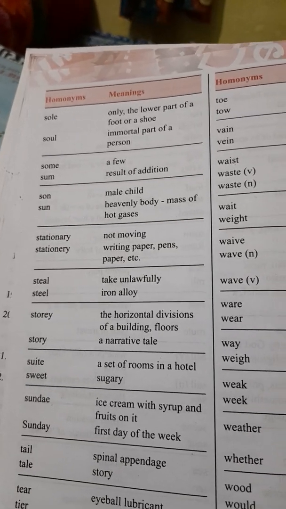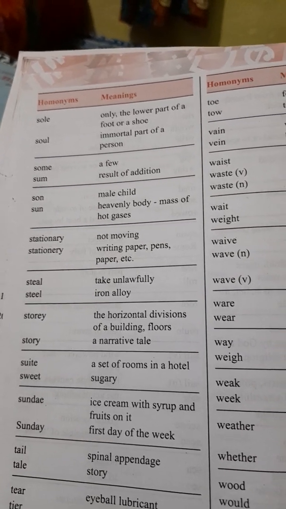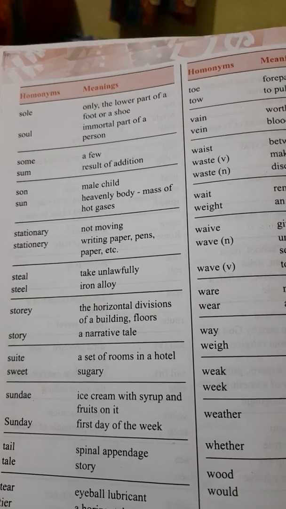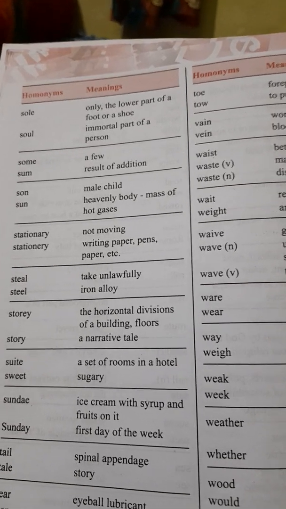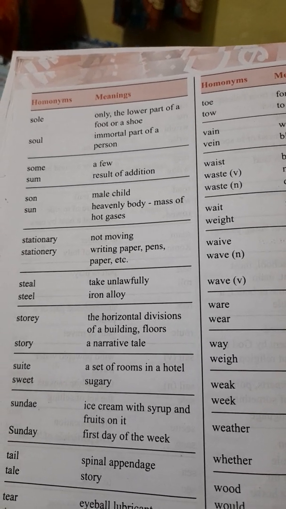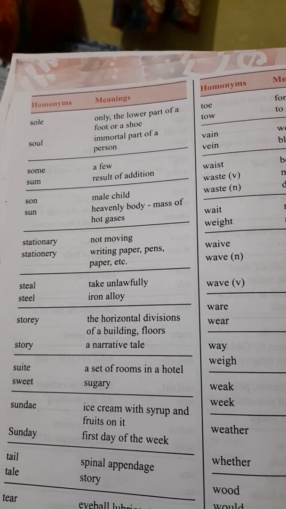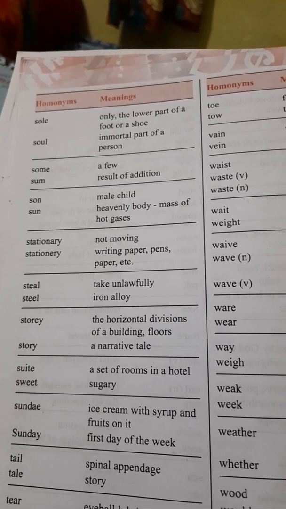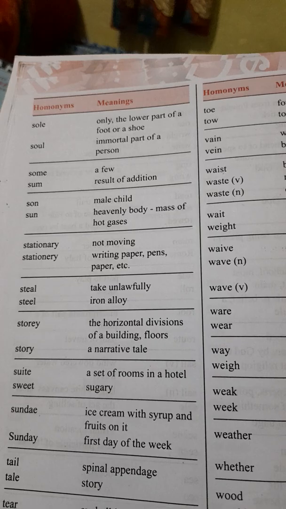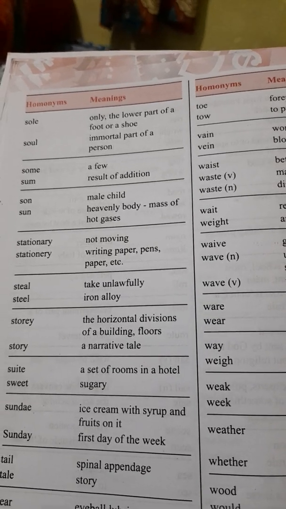Some, a few, sum, result of addition. Son, male child, sun, heavenly body, mass of hot gases. Stationary, not moving, stationery, writing paper, pens, paper, etc. Steal, take unlawfully, steel, iron alloy.